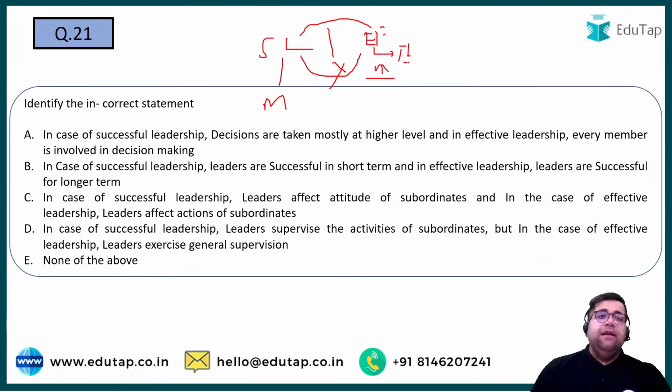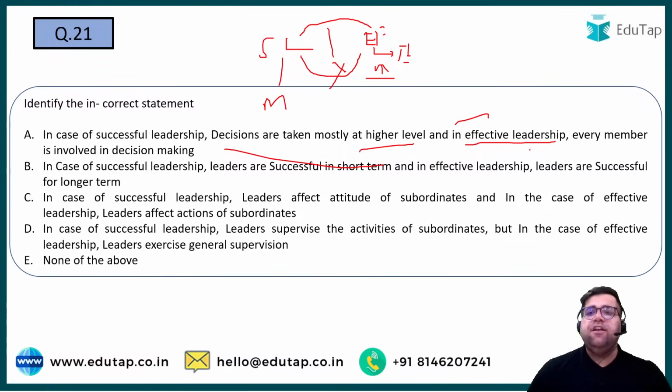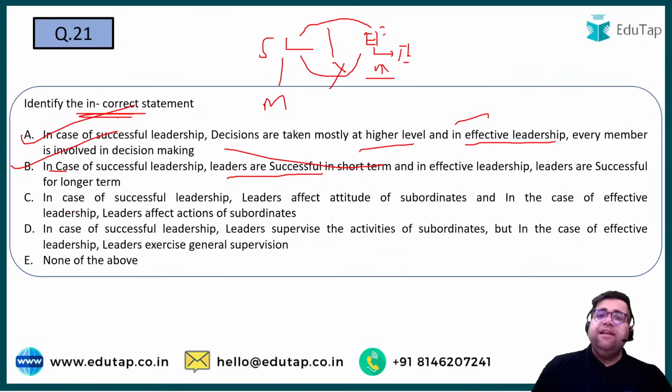Cool. In the case of successful leadership, decisions are mostly taken at a higher level, and under effective leadership, every member says this statement is correct. You have to identify the incorrect one. Okay, so we have to find the wrong statement. In the case of successful leadership, leaders are successful in the short term and effective leadership is for the long term. Yes, this is also correct. In the case of successful leadership, which is a managerial approach, leaders affect the attitude, and in the case of effective leadership, leaders affect the actions. No, no, no. Statement number C is incorrect, so your answer will be C only.